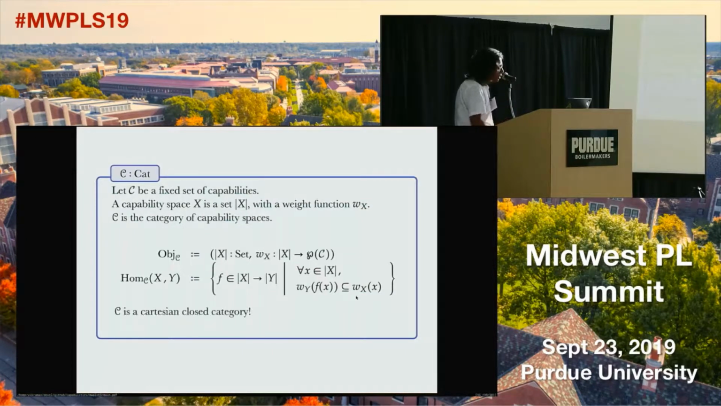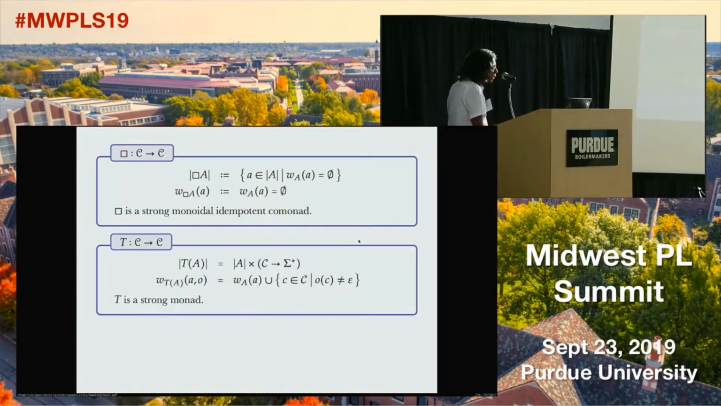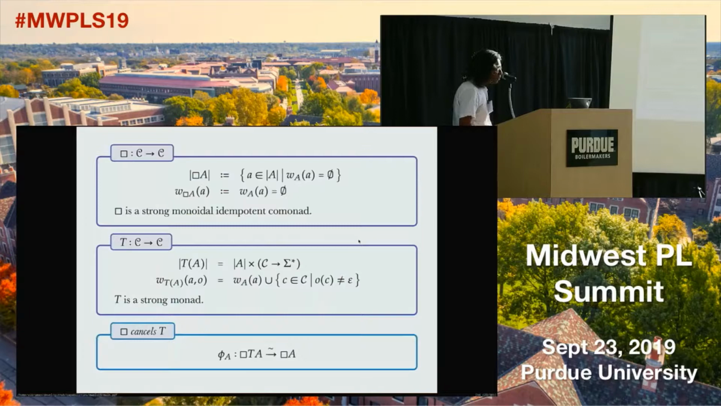Okay, it turns out that this category is Cartesian closed. It has products and exponentials. Okay, so we can already interpret most of the lambda calculus into it, but we need a monad and a comonad to interpret effects and the absence of effects. Okay, so we add this comonad box on it. The comonad says that you cannot perform any effects. And we add a monad T on it. The monad T tries to track which effects are being performed, whether any effects were performed. And it turns out that this monad and the comonad have a distributive law, and the comonad cancels the monad.